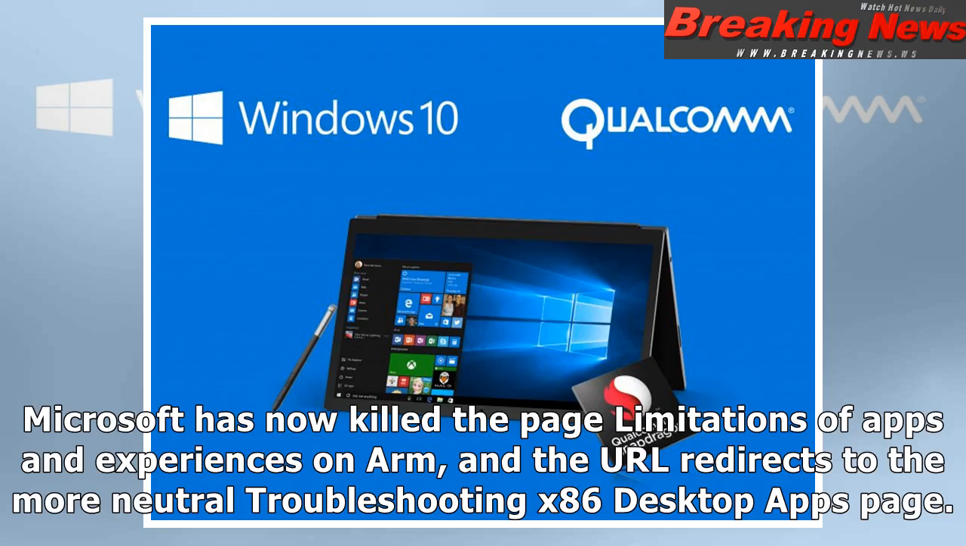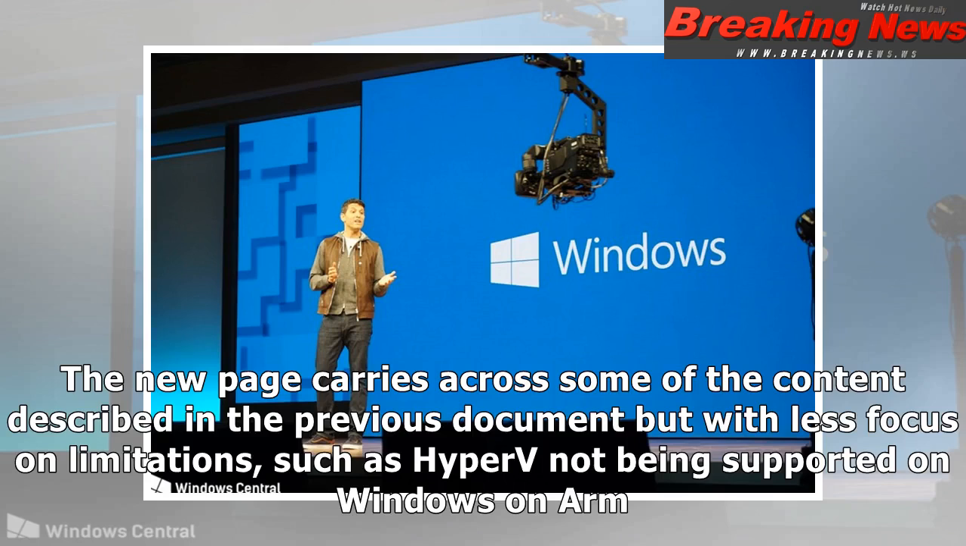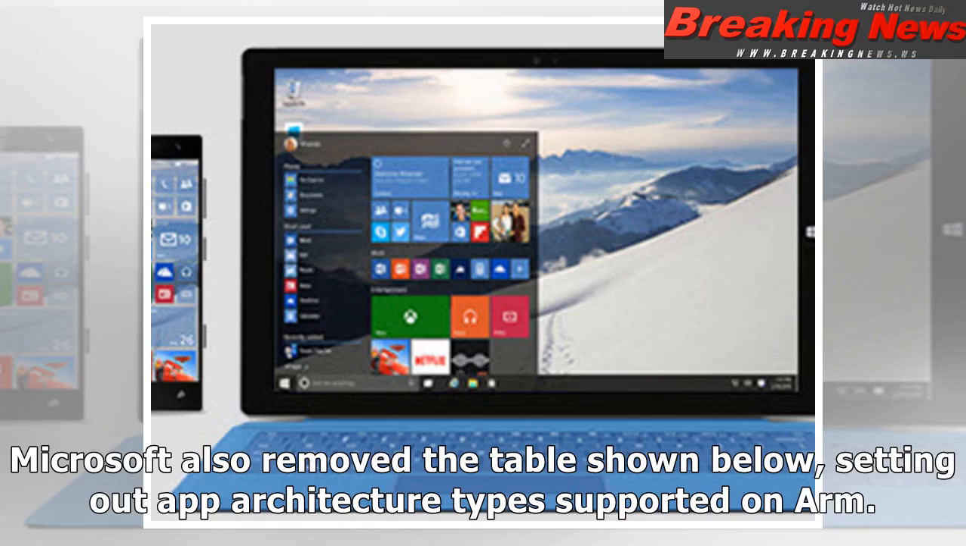Microsoft has now killed the page Limitations of Apps and Experiences on ARM, and the URL redirects to the more neutral Troubleshooting x86 Desktop Apps page. The new page carries across some of the content described in the previous document, but with less focus on limitations, such as Hyper-V not being supported on Windows on ARM. Microsoft also removed the table shown below, setting out app architecture types supported on ARM.